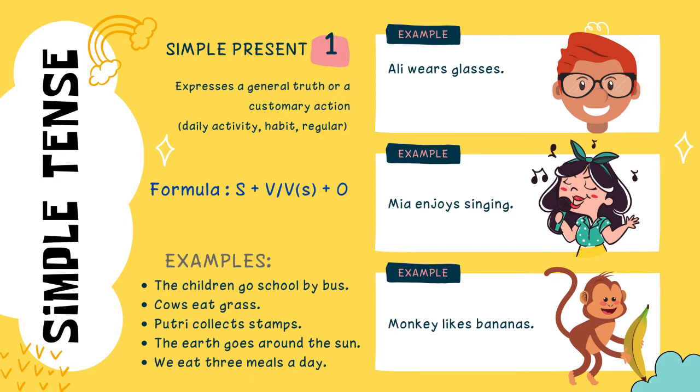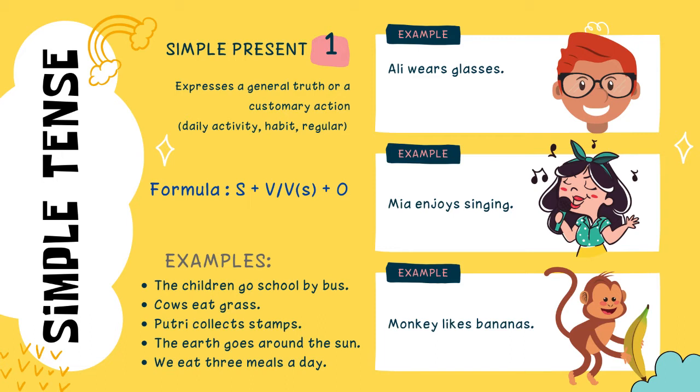Okay, for the first one, simple present tense. Simple present tense expresses a general truth or a customary action, for example daily activity, habit, and regular. The formula is subject plus verb plus object. For example, Ali wears glasses. Another example, Mia enjoys singing. Third example, monkey likes banana.